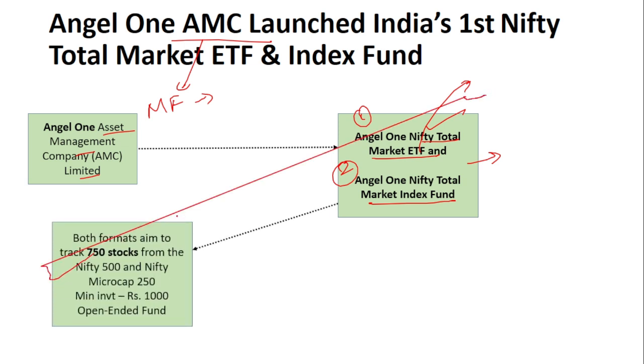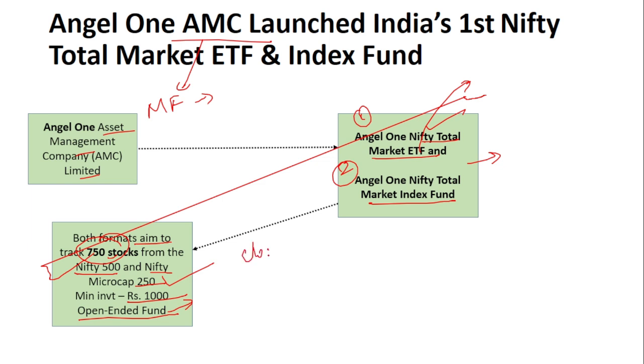Both formats aim to track 750 stocks. These funds will track 750 stocks, from the Nifty 500 and the Nifty Micro Cap 250. So remember, 750 stocks from the Nifty 500 and from the Nifty Micro Cap 250. Minimum investment is rupees 1000, and it is an open-ended fund. Open-ended fund means that it can be invested in anytime the customer wants.